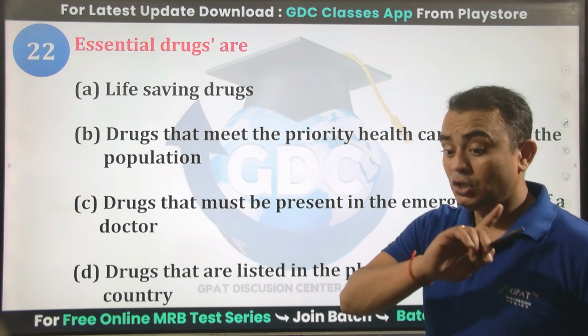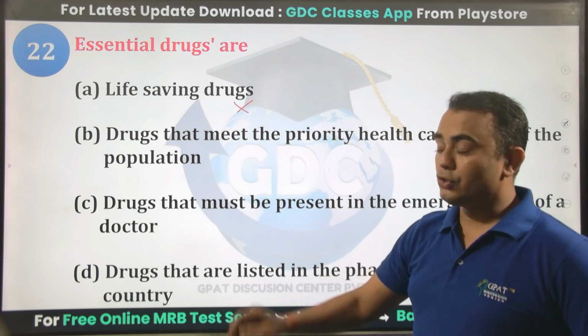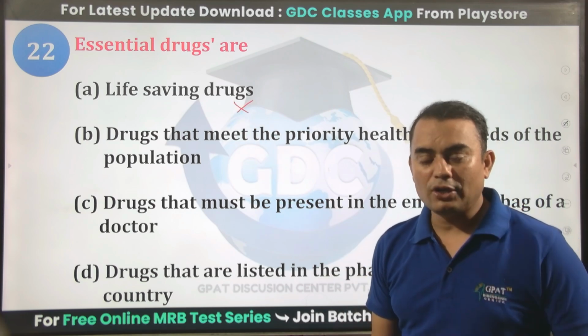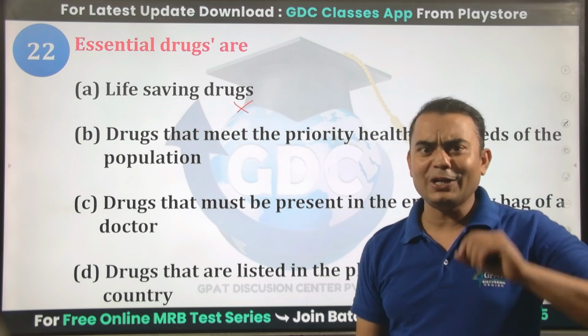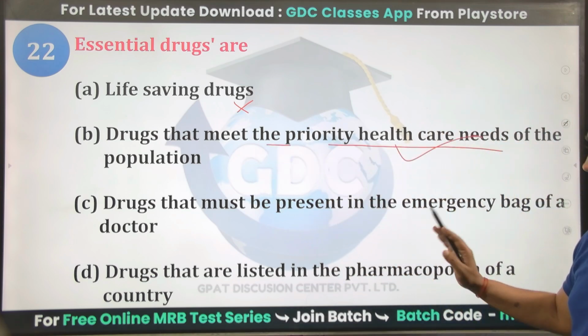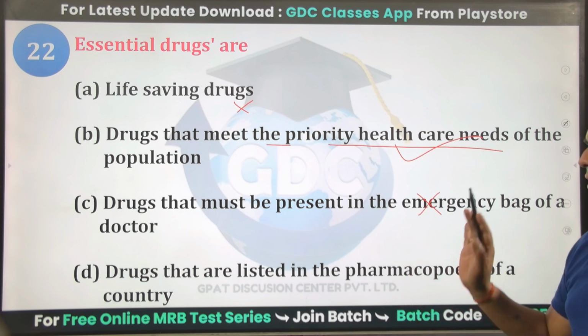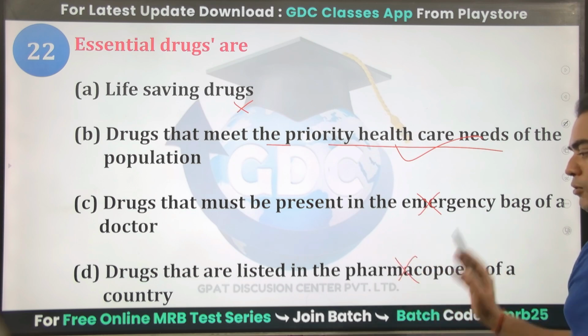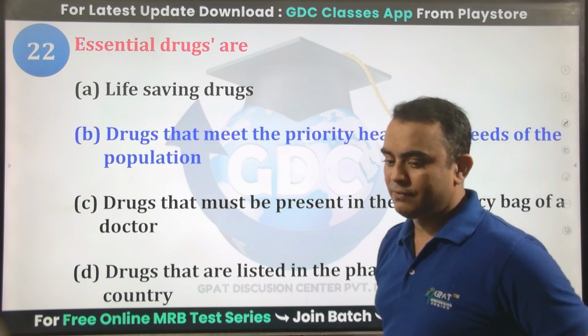Essential drug. Is it a life-saving drug? No. Essential drugs are those which are needed by the majority of the population. Life-saving drug or orphan drug. Drug that meets the priority healthcare need of the population. Yes, it's correct. Drug that must be present in the emergency bag of a doctor. Drug that is listed in the pharmacopoeia of the country. No, the correct answer will be B.